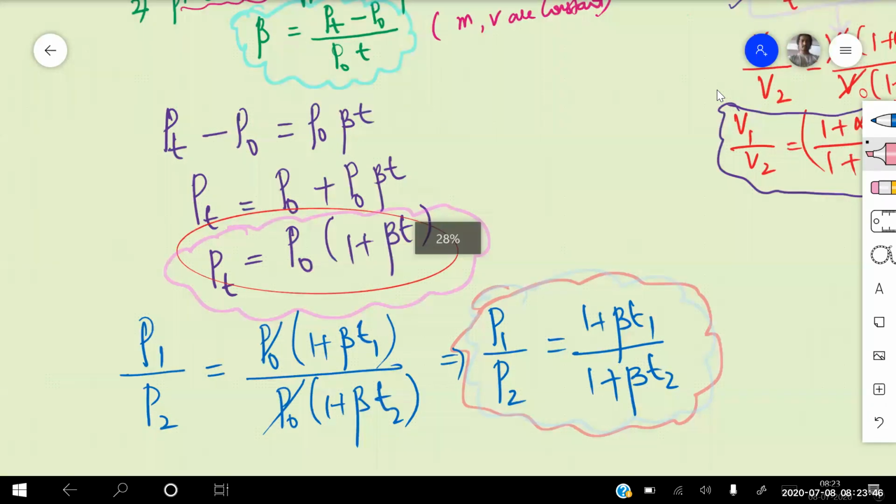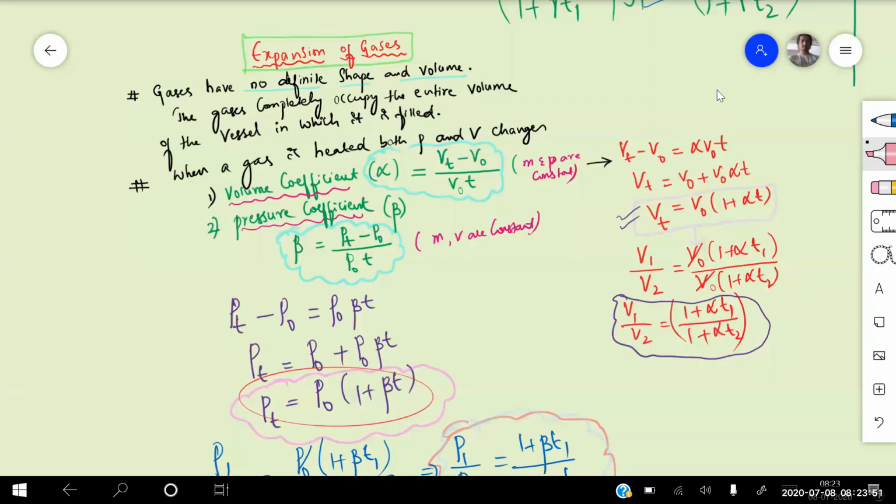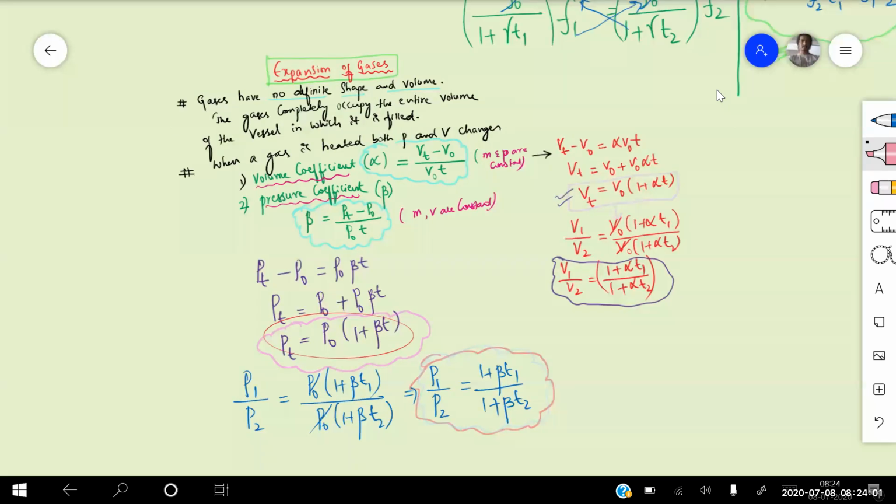Is that point clear for everyone? Yes, sir. So gases have how many coefficients? Two coefficients. One is known as the volume coefficient and the other is known as the pressure coefficient. So let us try to draw the graphs related to this right now.